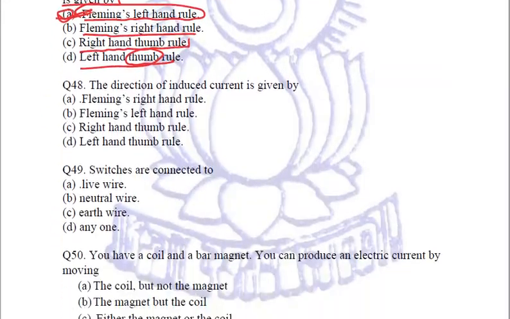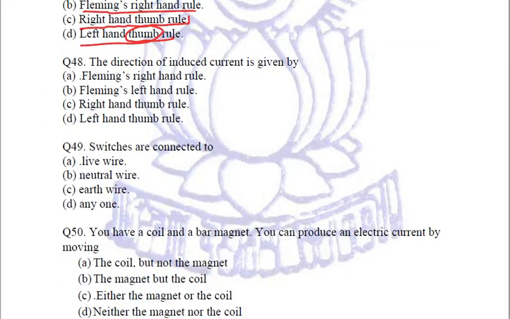Clear? Let's see the next question. I already told you the answer. The direction of induced current is given by Fleming's right hand rule. Fleming's left hand rule is for the direction of force. Right hand thumb rule, as I already told in the previous question, is to detect the direction of magnetic field lines around a straight current carrying conductor. Left hand thumb rule, no such details given.